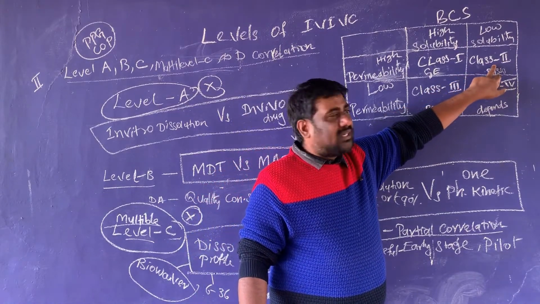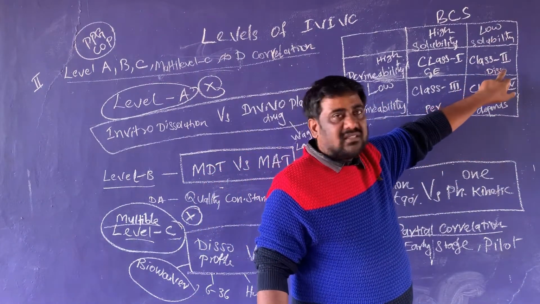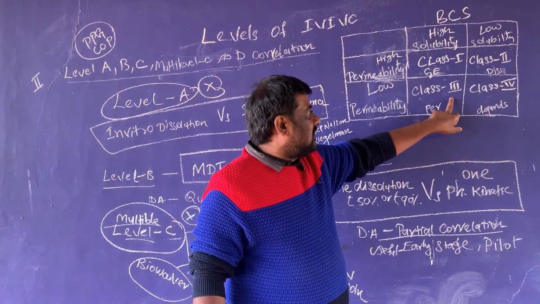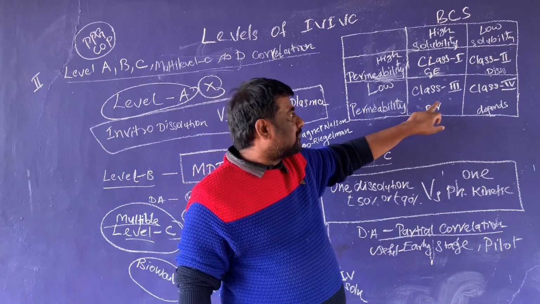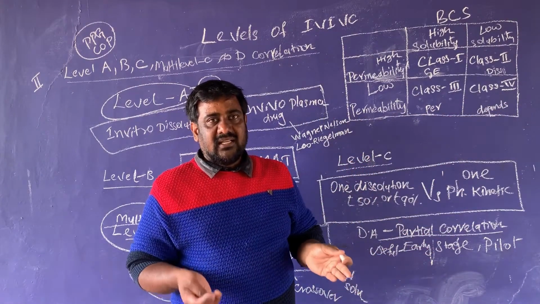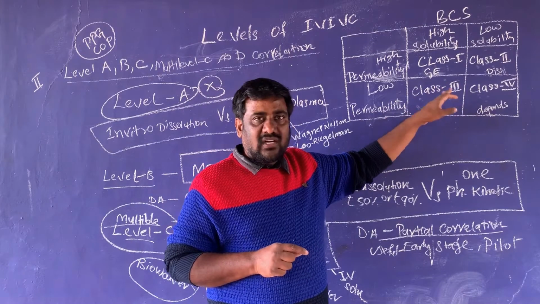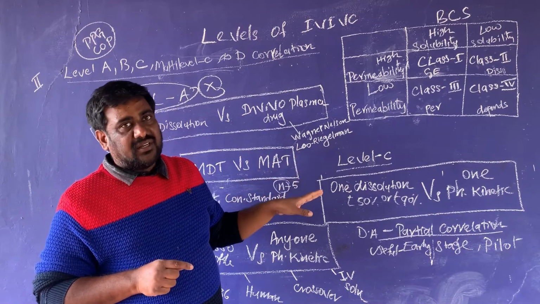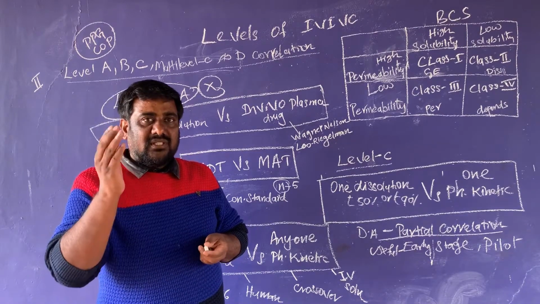If it is class 2 type, those are low soluble, so the rate of absorption is based on dissolution. So here dissolution becomes the rate controlling factor. In class 3, the permeability will act as the rate controlling step for absorption. And class 4 depends on case to case, based on the drug and pH, pKa, permeability nature, etc. So based on these 4 classifications only, the level A, B, C, multiple level C and D are correlated. Now we'll see what level D correlation is and how the data are compared.